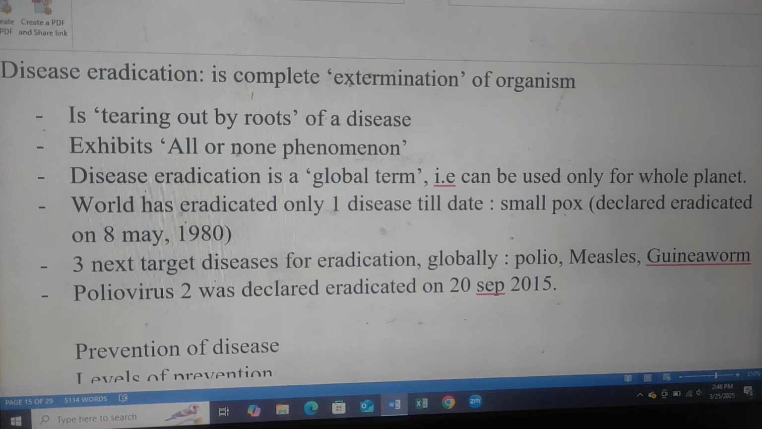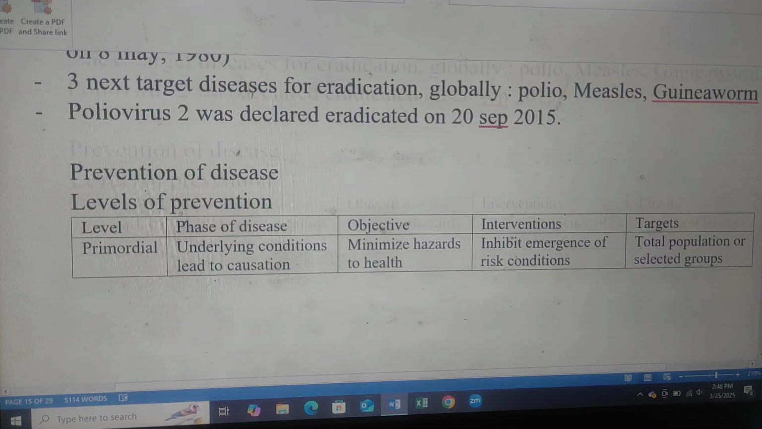The world has eradicated only one disease to date. Smallpox was declared eradicated on 8 May 1980. The next target diseases for eradication globally are polio, measles, and guinea worm. Polio type 2 virus was declared eradicated on 20 September 2015.